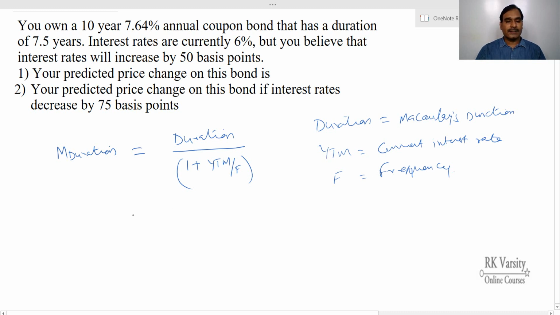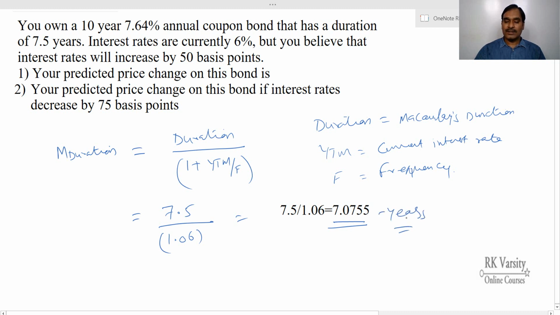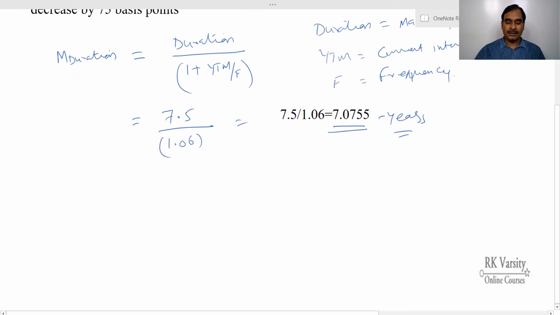So in our example, the duration of the bond is 7.5 years and interest rates are 6%, and this is an annual coupon bond. So this equals 7.5 upon 1.06. So your modified duration is 7.075 years.